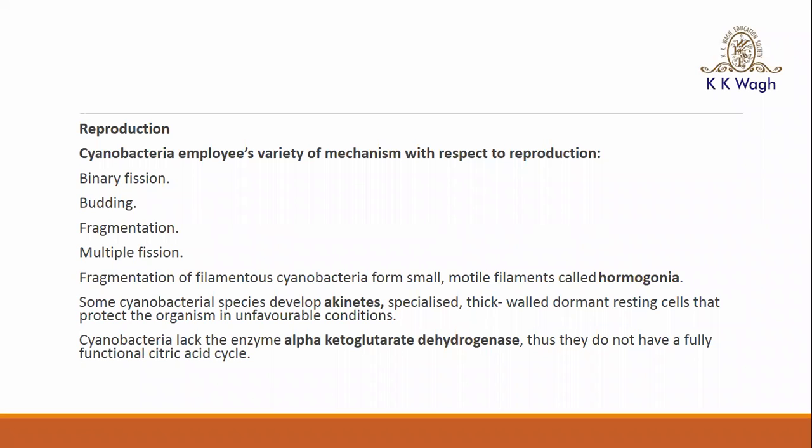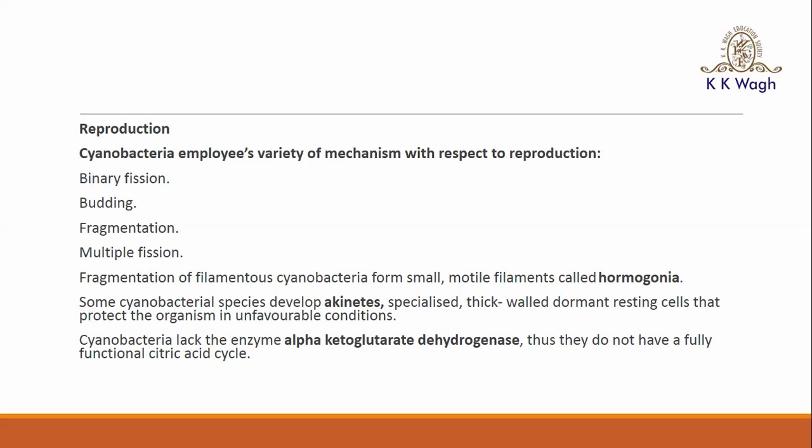Then for the mode of reproduction, they also use the hormogonia. What is this hormogonia? In which types of bacteria are they present? The hormogonia is present in all filamentous cyanobacteria, present in the filament, that is, in the trichomes.